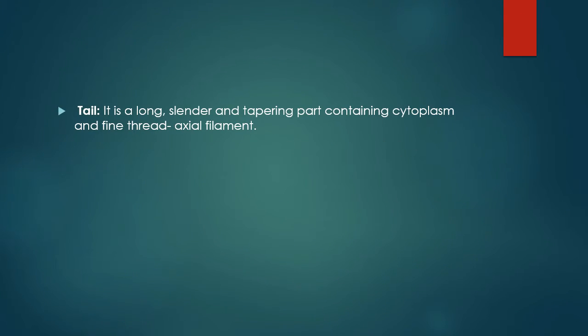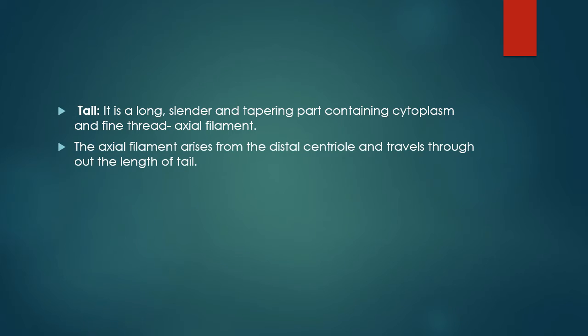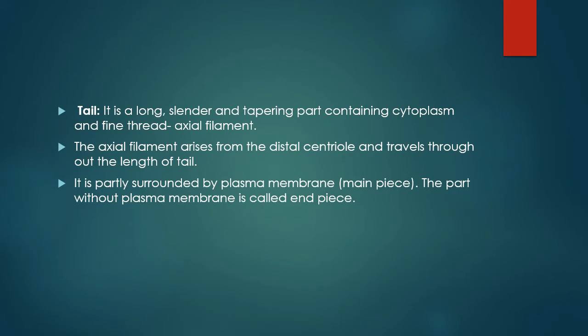Tail. It is a long, slender and tapering part containing cytoplasm and fine thread axial filament. The axial filament arises from the distal centriole and travels throughout the length of tail. It is partially surrounded by plasma membrane. Main piece. The part without plasma membrane is called end piece.